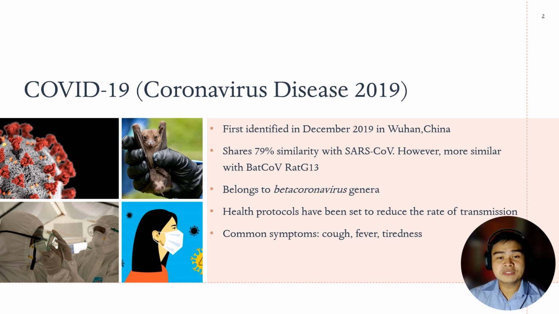COVID-19 is a highly transmissible disease that was first identified as an unknown pneumonia outbreak in Wuhan, China. It is part of the Coronaviridae family and shares significant similarity with SARS-CoV. Common symptoms include cough, fever, and tiredness, and can be further classified from asymptomatic, mild, moderate, severe, to critical based on severity.